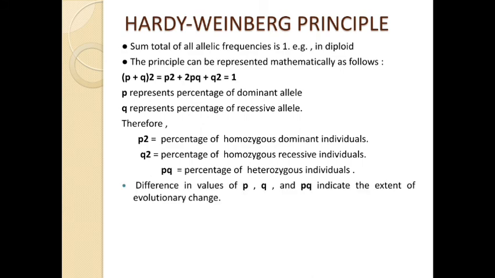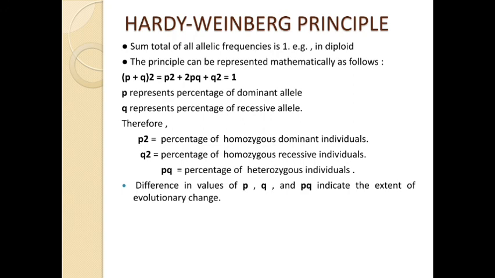Then my dear students, difference in the values of p and q indicates the extent of evolutionary change. So it is said that if these values somehow show differences, then there is a chance of evolution.